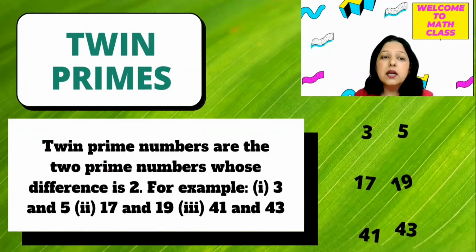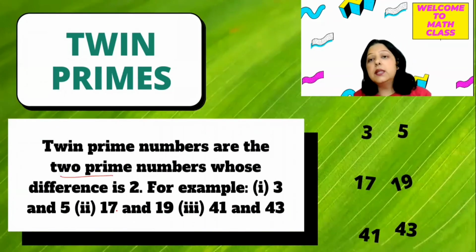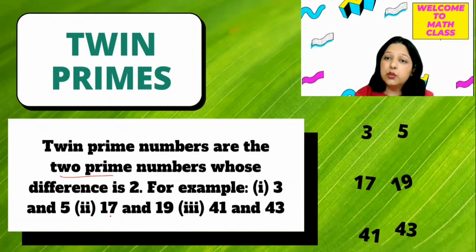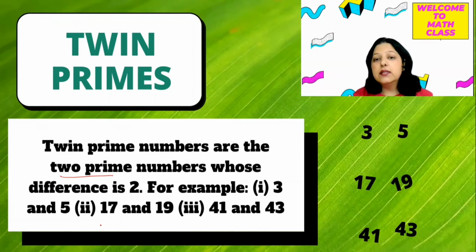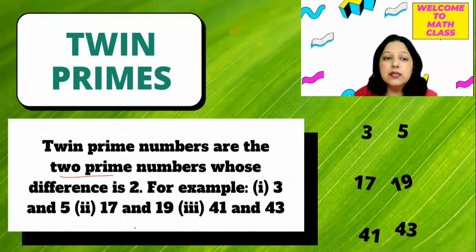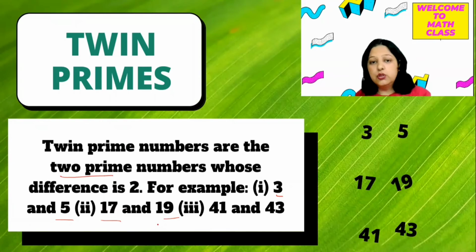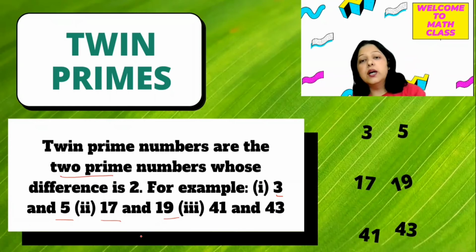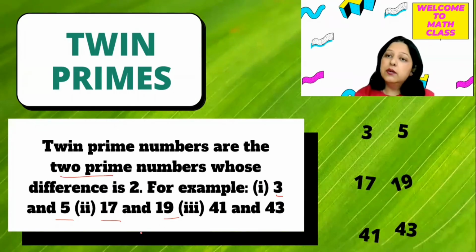First, the numbers should be prime. And then if the difference of the two prime numbers is 2, we call them twin primes. Some examples: 3 and 5, because 5 minus 3 is 2, and 17 and 19, because 19 minus 17 is 2. So when you see a pair of prime numbers whose difference is 2, we call them twin primes.